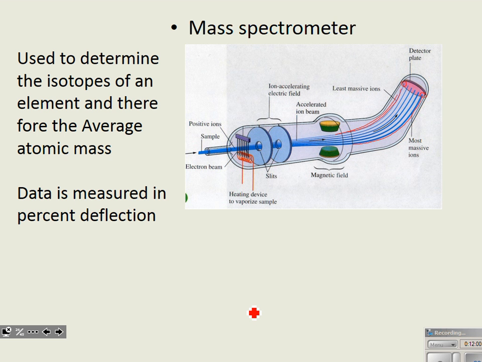So what they do is this data is measured in a percent occurrence. So we can see that according to this diagram, which is not very realistic, there are 1, 2, 3, 4, 5, 6 isotopes of this particular element, because there are 6 areas on the detector plate that have lit up and said, hey, something hit me. And in order to determine the percentage, they would have data that is showing up in percent occurrence.